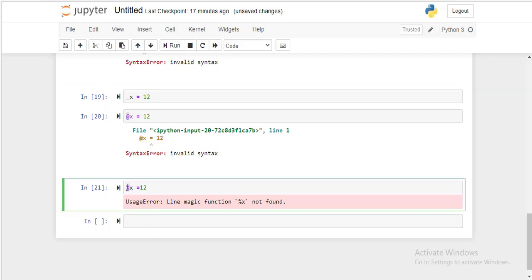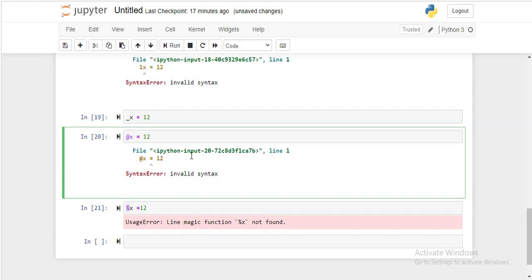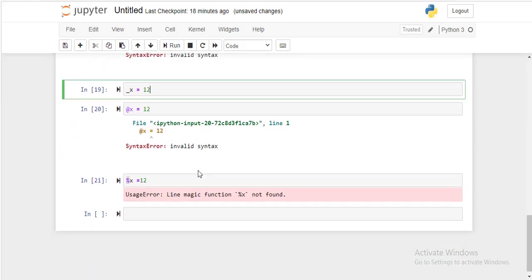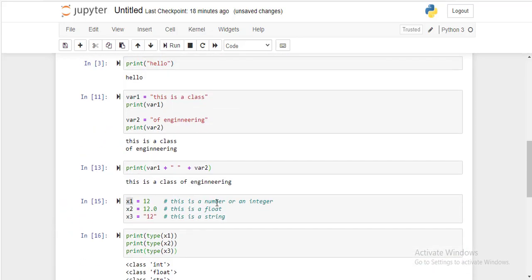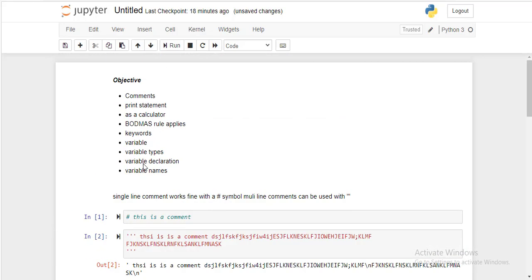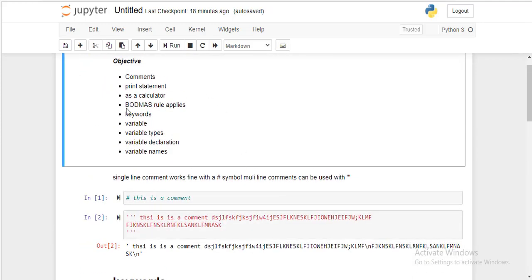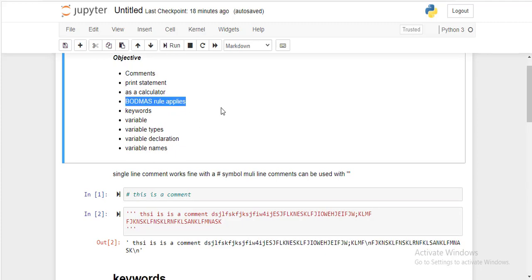Okay. So these are the few rules which you'll have to take care of while you are creating or declaring a variable. Now let's talk about the BODMAS rule and Python as a calculator. So Python also acts as a calculator. That means you can do any mathematical calculation here, like 2 plus 2 and run.